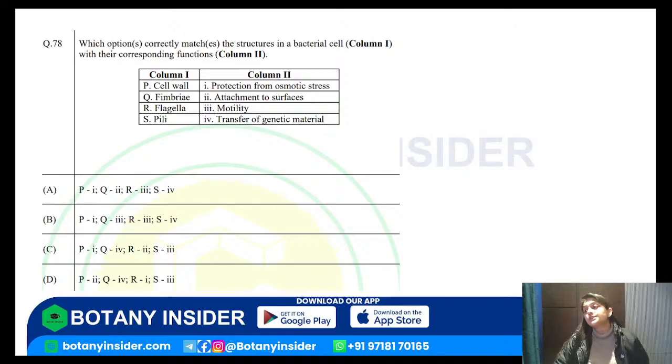So you are given the various structures in the bacterial cells and their corresponding functions, right? You need to find out which of the following structures of the bacterial cell corresponds to the same. So you have the cell wall, fimbriae, flagella and pili, and on the other side you have their various corresponding functions. Cell wall, what's the function? Fimbriae, what's the function? Flagella, what is the function? And you have the pili, what's the function for the same? So try the question, everyone.